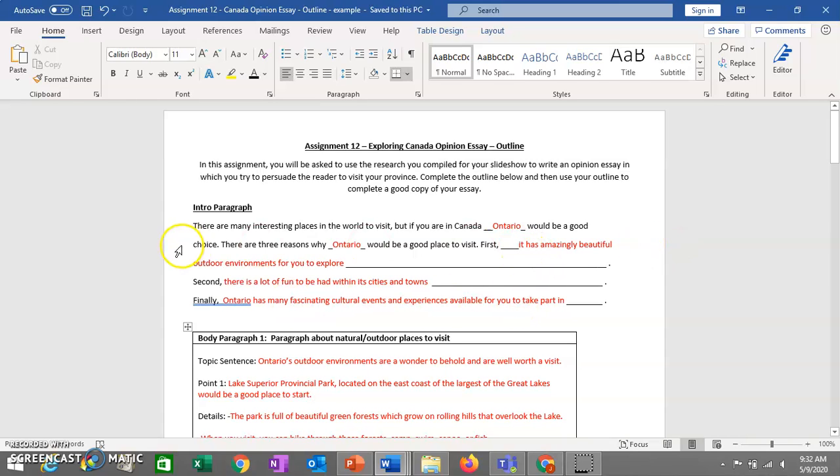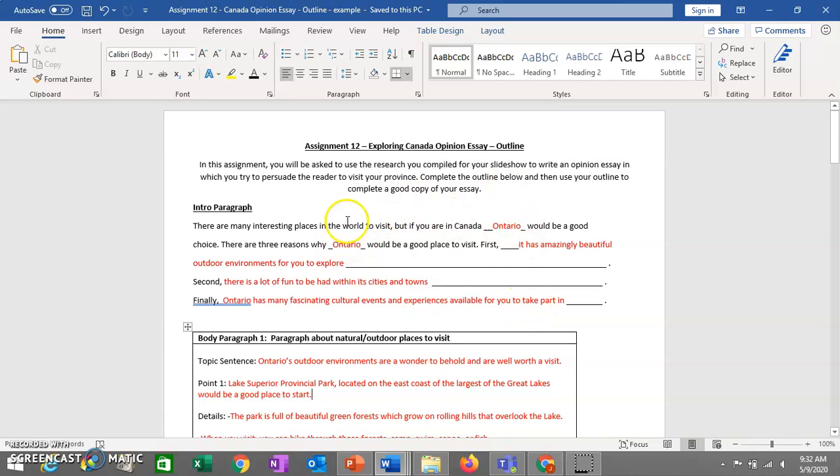So the beautiful or amazing outdoor environments, or however you want to word that. Maybe if it's not so important that they're beautiful, but maybe there are other things about the outdoor environments that are amazing, you can change the sentence. Here's the indoor activities in cities and towns, and then here's the cultural events.